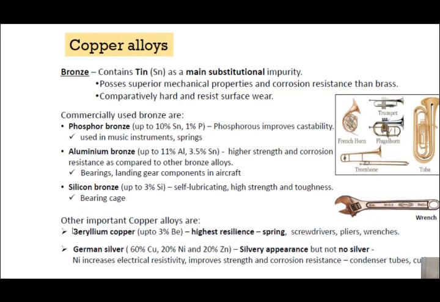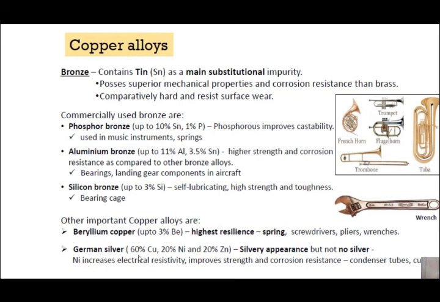Other important copper alloys other than bronze and brass are beryllium copper and German silver. These two are also very important. Highest resilience you will get in beryllium copper, around 3% beryllium is present, used in springs. To make springs we need highly resilient material, so beryllium copper has that. In screwdrivers, pliers, wrenches, this beryllium copper can be used.